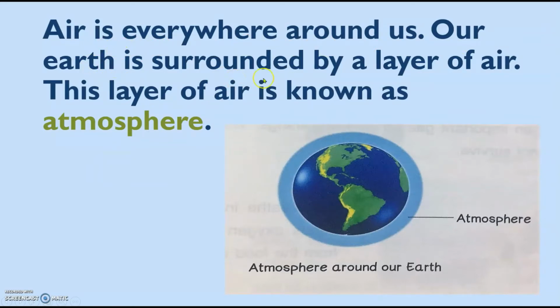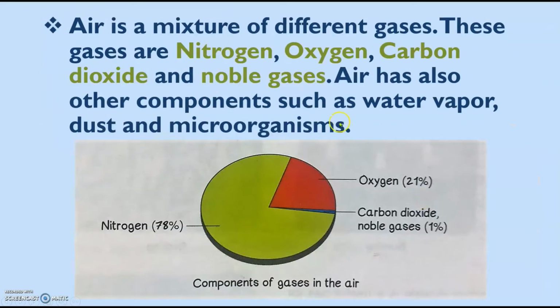Our Earth is surrounded by a layer of air. This layer of air is known as the atmosphere. Air is a mixture of different gases. These gases are nitrogen, oxygen, carbon dioxide, and noble gases. Air also has other components such as water vapor, dust, and microorganisms.